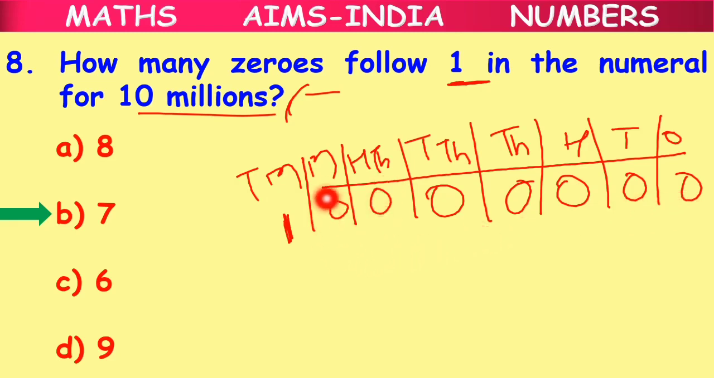We got 7 zeros here. 1, 2, 3, 4, 5, 6, 7. So 7 zeros follow 1 in the numeral for 10 millions. Clear children?